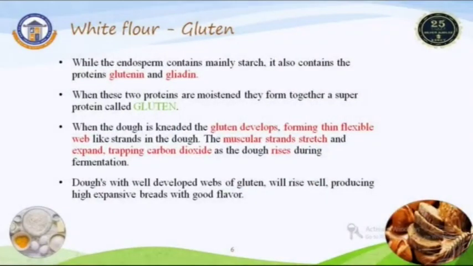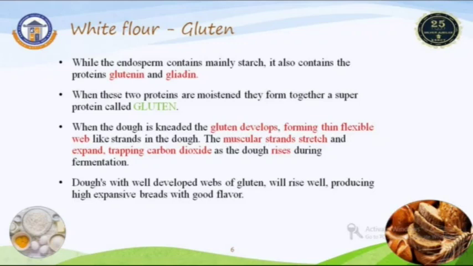White flour is also called gluten-rich flour because only the endosperm portion is present in this flour. The wheat endosperm contains mainly starch, and at the same time the protein mixtures are also present. The protein mixtures are glutenin and gliadin.